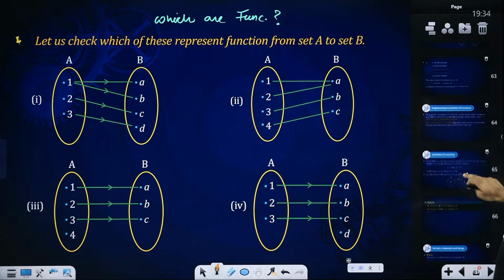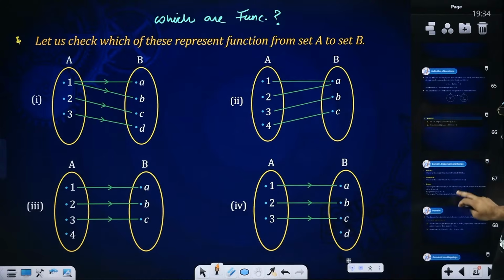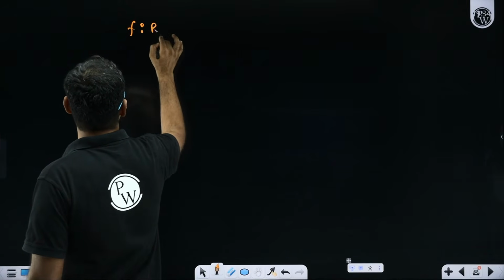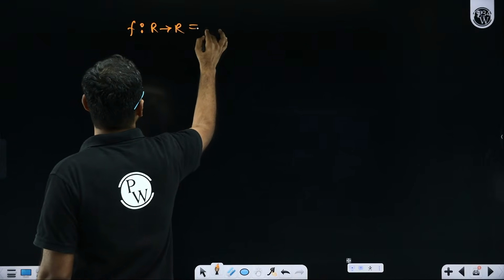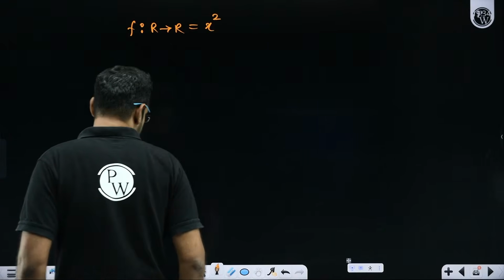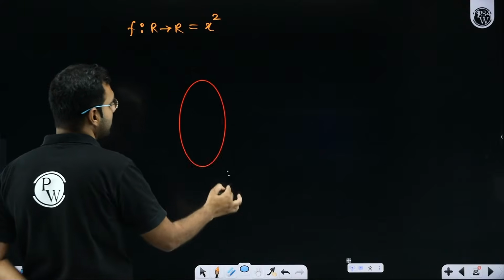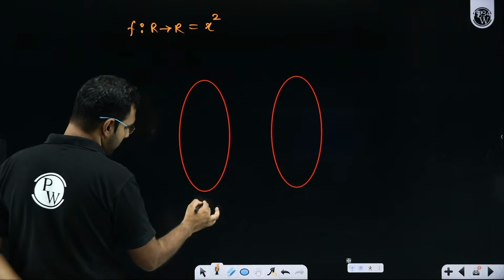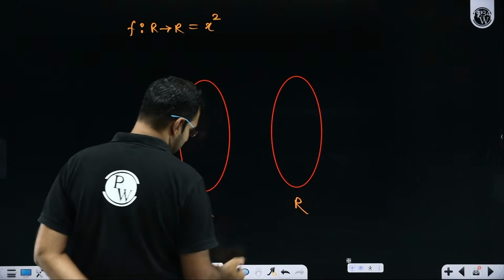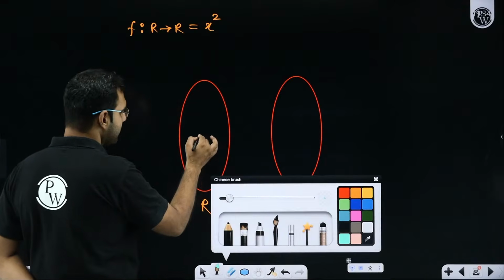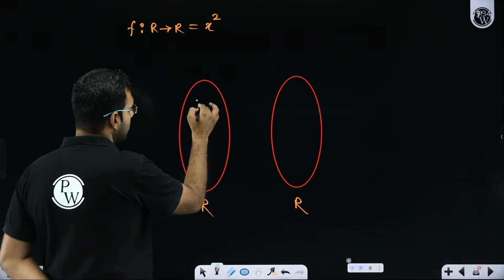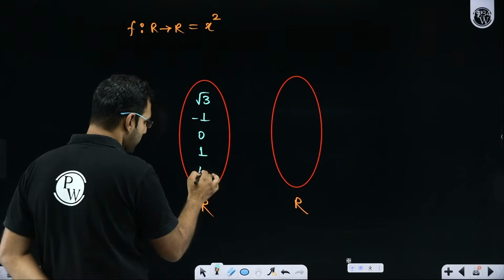Now, once you have understood functions, let us understand the concept of domain, codomain and range. Let's say I define a function f from R to R, which is given by x square. I am saying that this is your domain and this is your codomain. So domain is your set R, codomain is your set R. Domain has a lot of elements like 0, 1, -1, 1.5 and so on, all sorts of numbers.